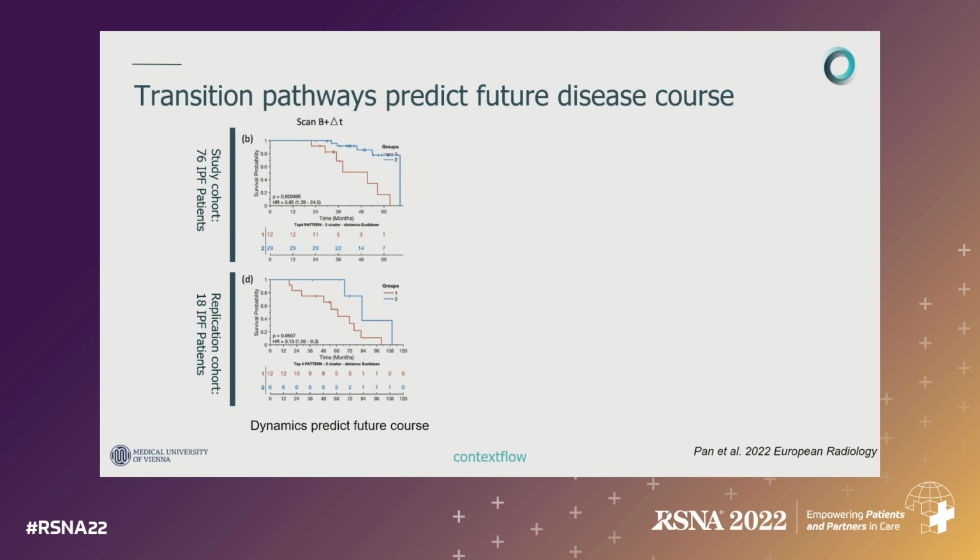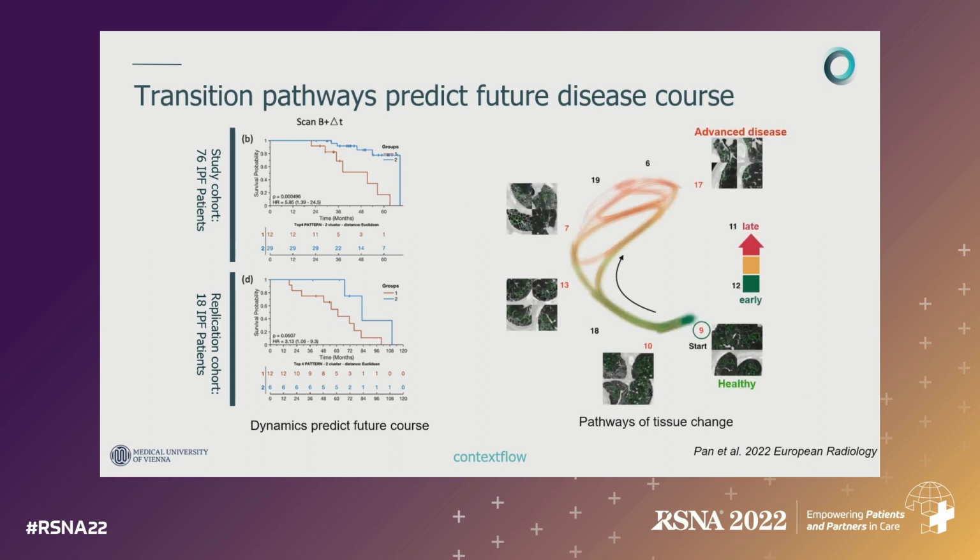But the second thing, which I think is also important, is that we can now also use this evidence that we are collecting across large populations to say something about the dynamics and the mechanisms of the disease. So we are able to say, well, we are not turning from healthy lung tissue to completely diseased lung tissue, but there are actually a couple of pathways that this disease changes the tissue along, and where we might have a couple of points of intervention where treatment might change these trajectories or might make them stop and not progress the disease.